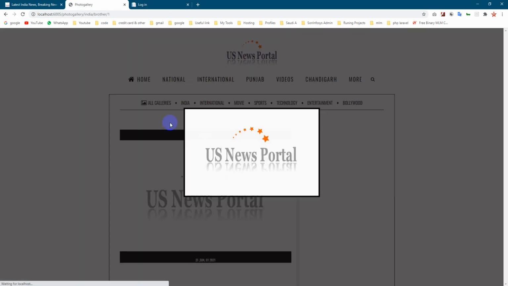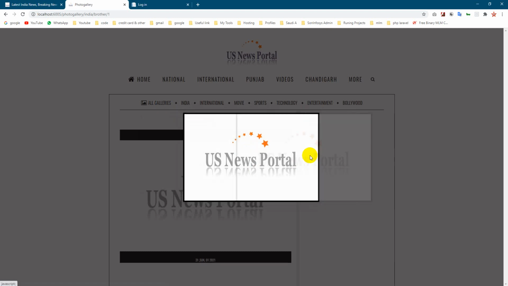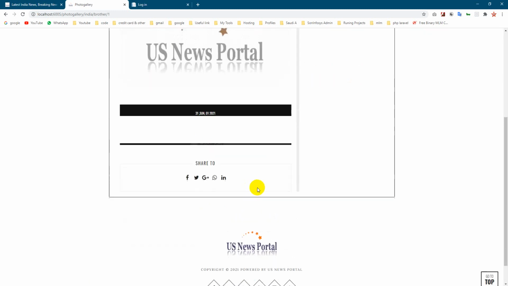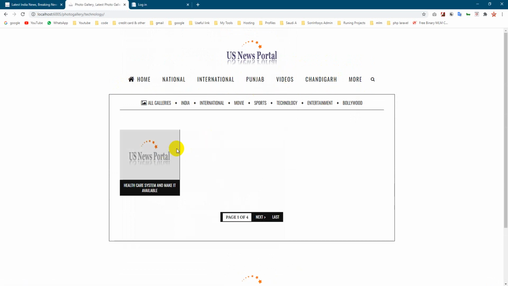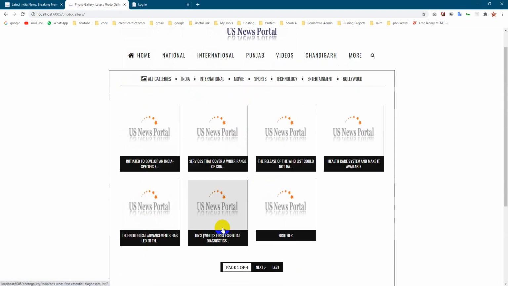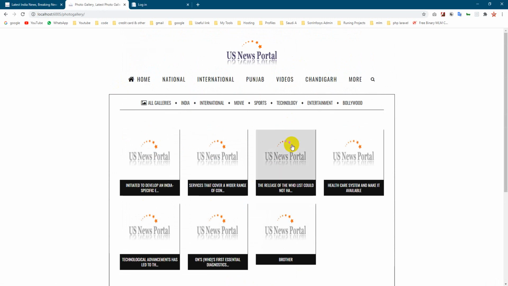If you want to see the gallery page, this is the gallery one. Right now I uploaded only one picture for all. This is the gallery page. It's very simple and smart, and you can manage it. All galleries are visible like this. You can add multiple categories here, and multiple news pages will come here automatically. You can also search for something.